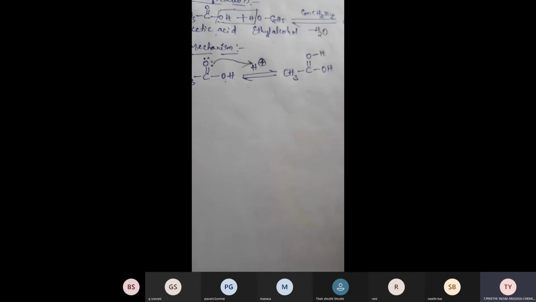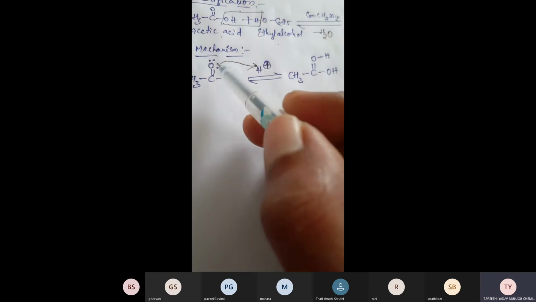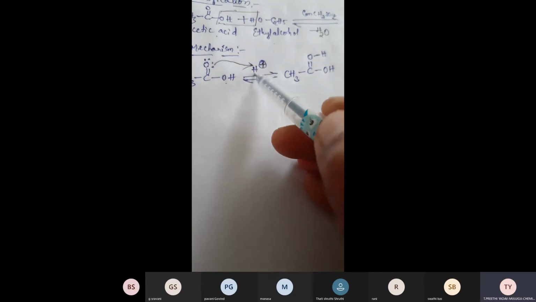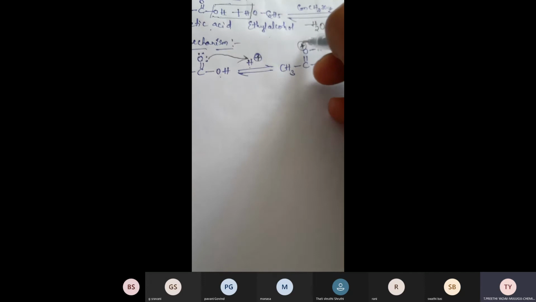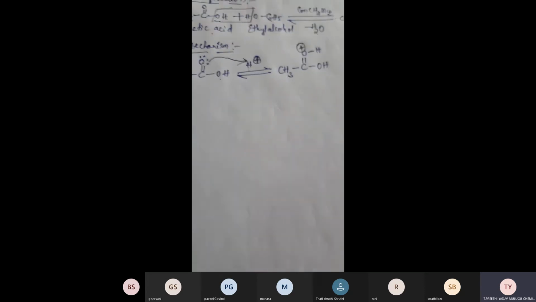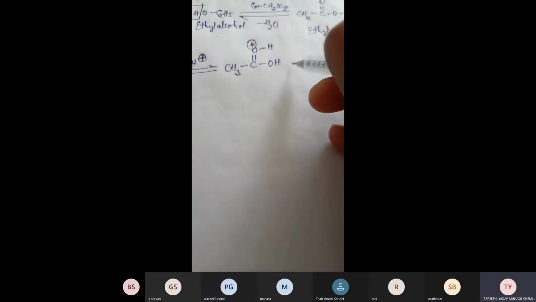Since the oxygen is donating or sharing the electrons with hydrogen, this oxygen should get a positive charge. Is it clear? If you have any doubt in this mechanism, ask me.